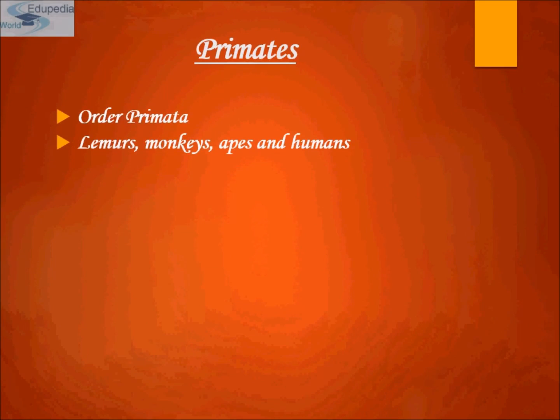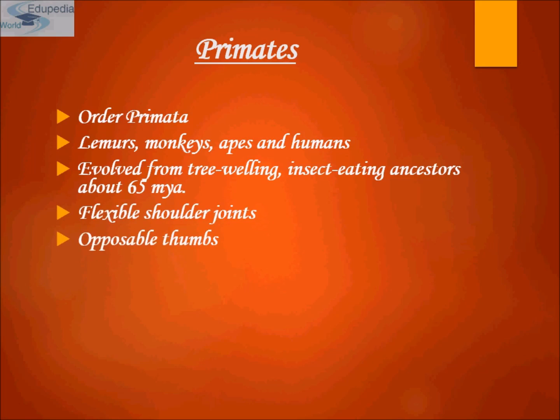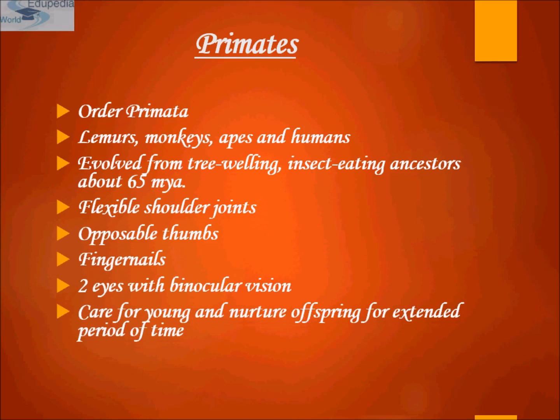Now come to the primates. Order Primates. Lemurs, monkeys, apes and humans are examples of primates. They evolved from a tree-dwelling, insect-eating ancestor about 65 million years ago. They have very flexible shoulder joints. They have opposable thumbs. They have fingernails. They have two eyes with binocular vision. They care for young and nurture offspring for an extended period of time.